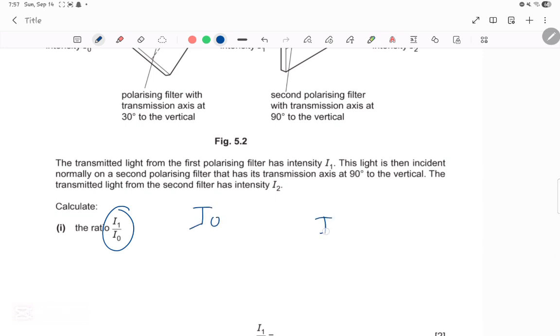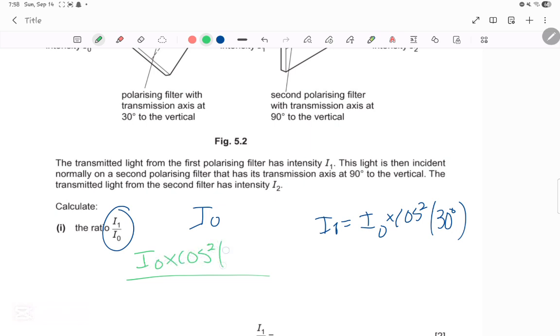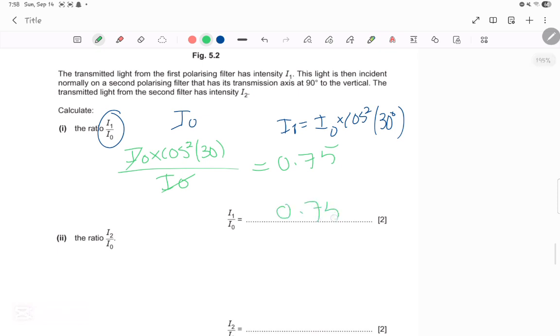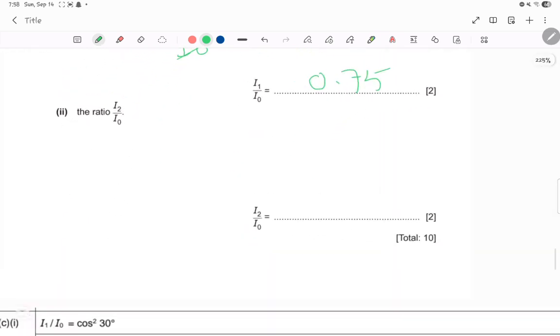And now I1. I1 is equal to I initial times cosine squared theta, which in this case is 30 degrees. So they want I1 over I initial. So it's I initial times cosine squared 30 degrees, over I initial. You can cancel this and this, and you're left with cosine squared 30 degrees, which is 0.75. So I1 over I initial is 0.75. There's no unit because it's a ratio.